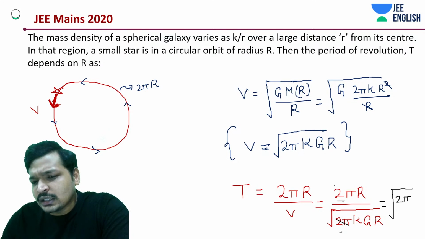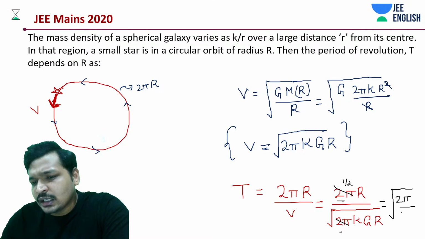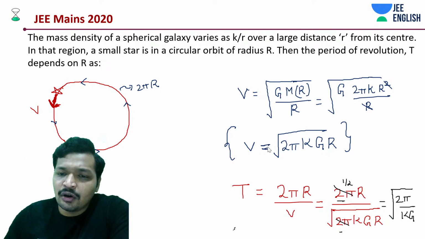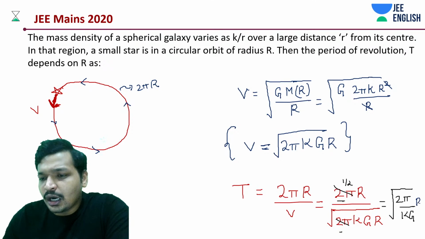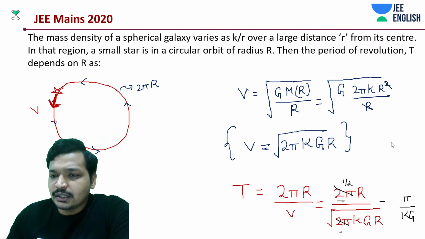Okay, this and this would become under root. And you'll be having a c, and what would be on the numerator? R to the power 1 by 2. It's r root actually. Basically, it's under root of r as well. I hope that is clear. Let me write.